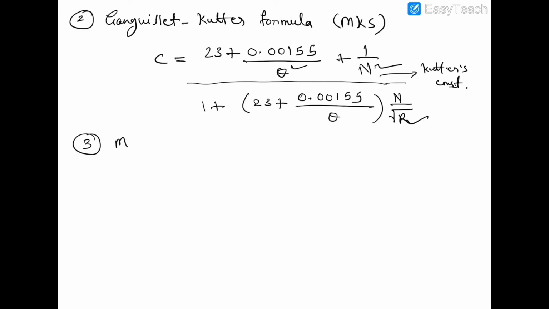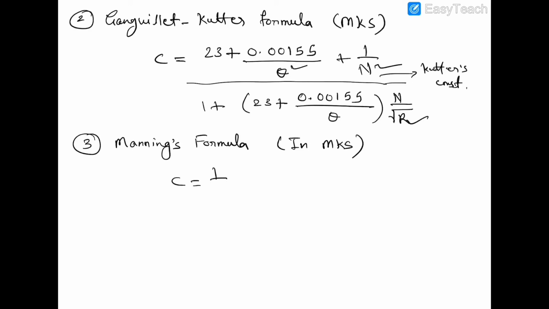Next empirical formula is given by Manning, that is known as Manning's formula. This is also used in MKS unit.